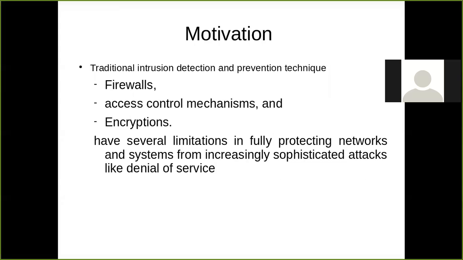In the classical format, as we already discussed, we have a firewall, access control mechanisms, and cryptographic methodology, that is encryption and decryption, that can protect our system.